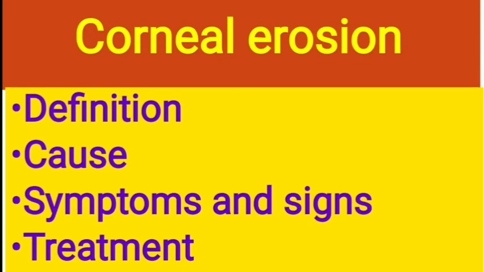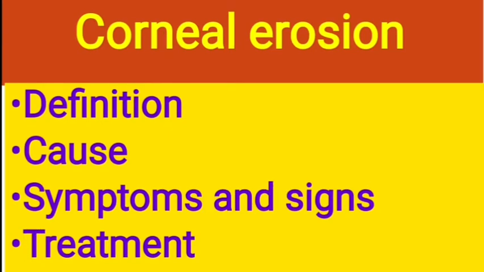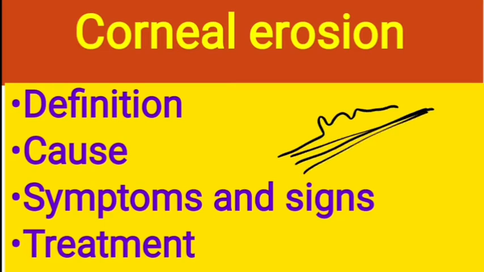Coming to the next entity, that is corneal erosion. As I told, here also there is a defect in the epithelium, but the cause is different. As you know, normally the epithelium is firmly adherent to the underlying basement membrane. But in corneal erosions, the epithelium is not firmly adherent to the basement membrane. Thereby even minor movements of the eyelids will lead to peeling of the epithelium from the basement membrane.